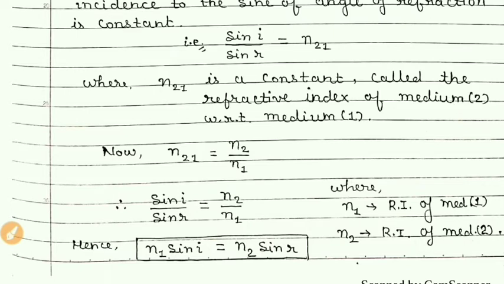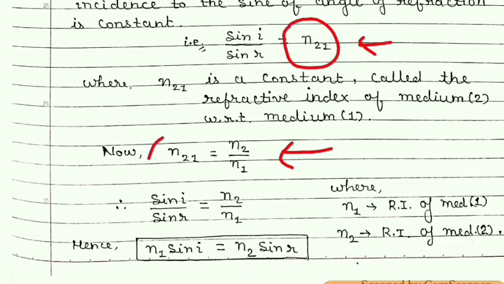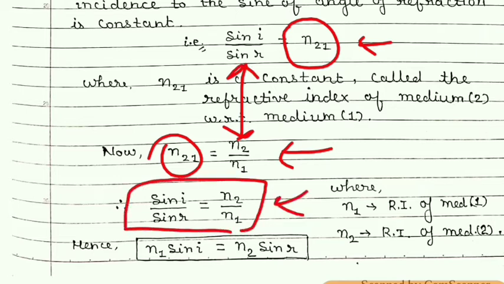And now you can see here this equation and this equation. Here n21 is common, so we can compare these two terms. Comparing these two terms we get this result, and if you cross multiply then you will get n1 sin i is equal to n2 sin r. This is nothing but Snell's law. This equation is given by Snell.